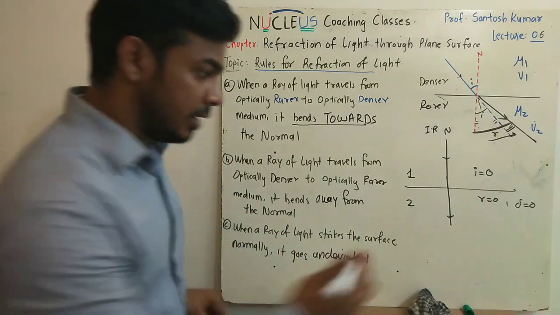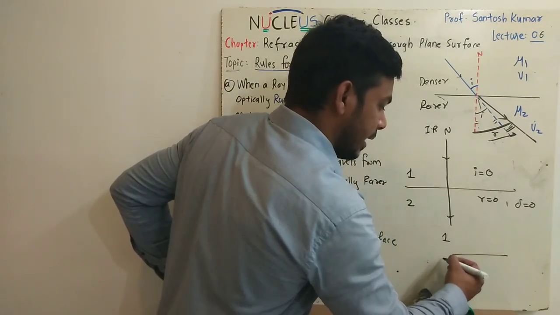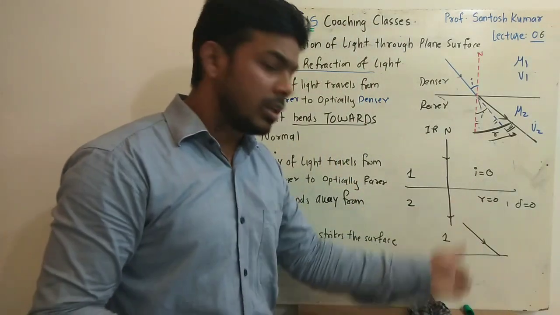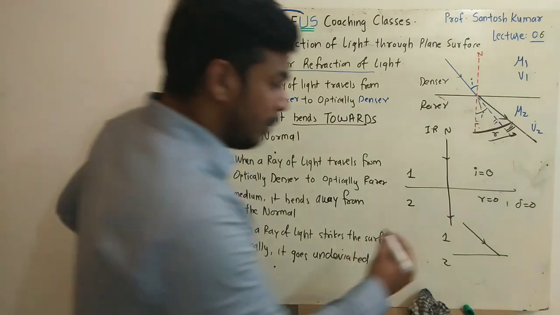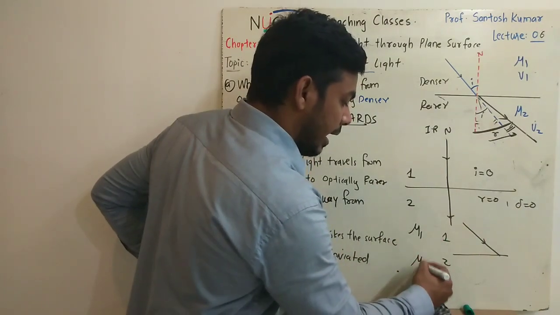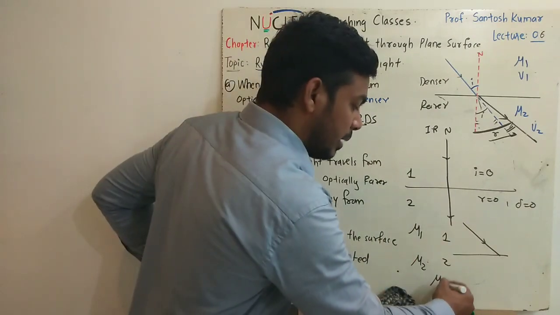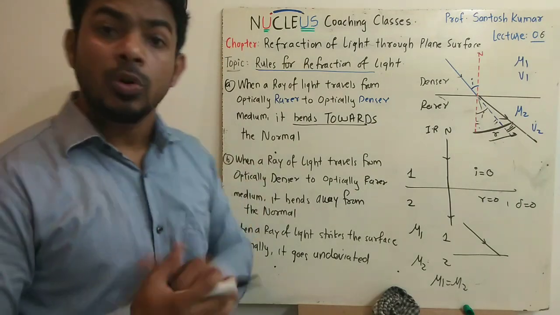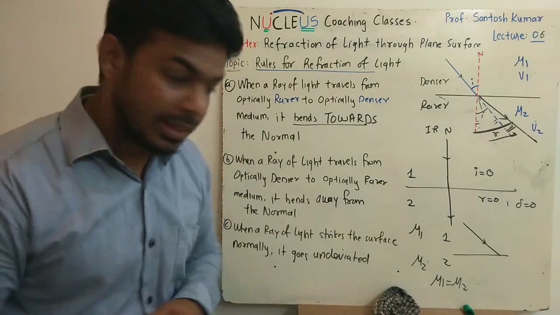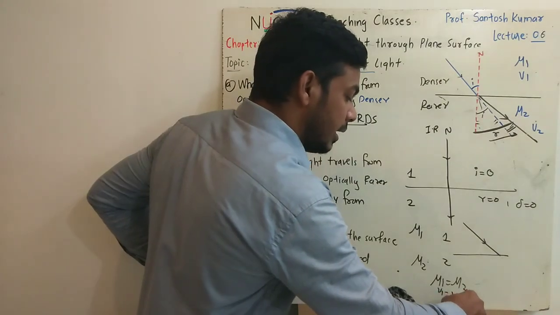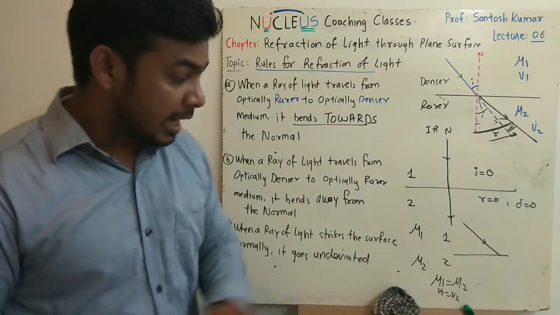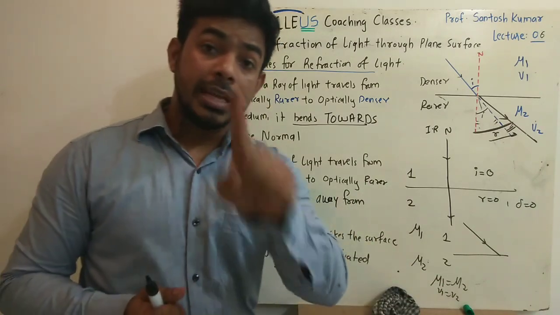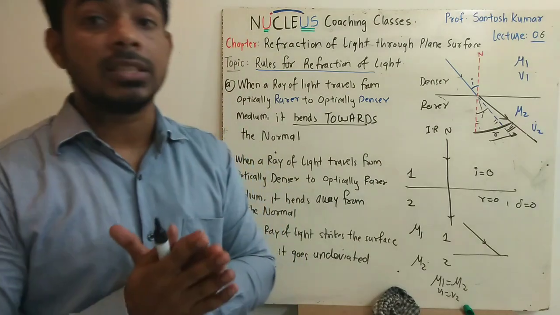Another reason I will explain to you is when a ray of light traveling from one optical medium to another optical medium goes undeviated. So I will take any medium 1 and 2. Definitely a ray traveling obliquely will move either towards the normal or away from the normal. But what I am taking is that the refractive index of 1 and the refractive index of 2, I am purposely taking both the refractive index as same. That means I have two different media having the same refractive index. That means the speed of light in both the media will be the same. No change in the speed of light means no deviation in the path.